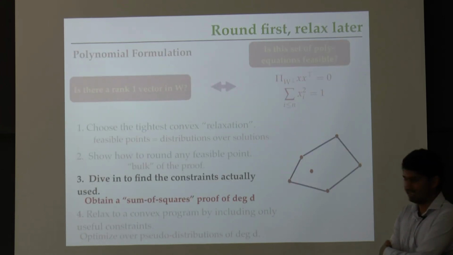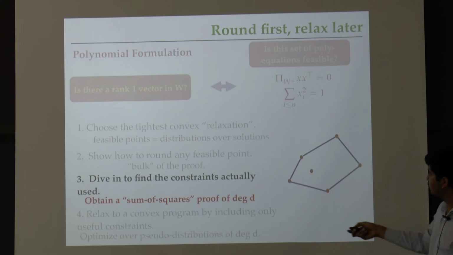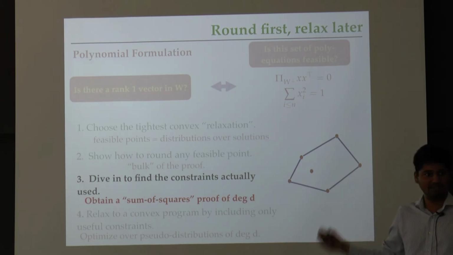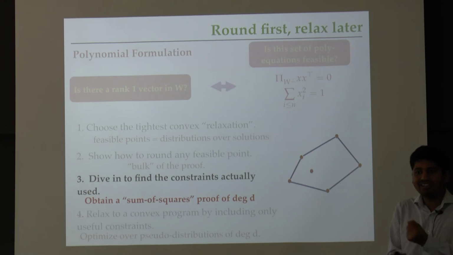Great. So I showed you how to basically do this step 2, right? Remember that our rounding problem was getting an approximate solution from a distribution. We basically showed that the structure theorem was enough. Then I told you how to prove the structure theorem, and therefore we can do step 2. Now we have to go and do the arduous task of trying to dig up what we really used in our proof. What kind of constraints were important and what kind of constraints could we throw away.